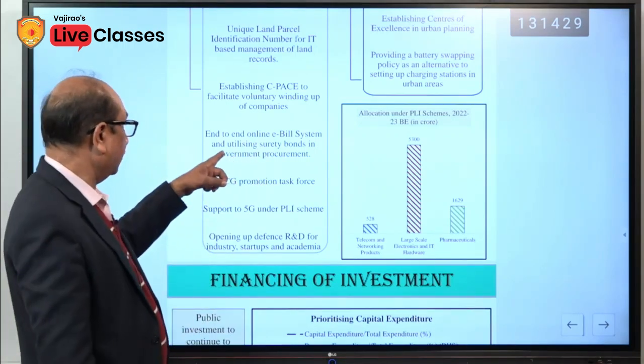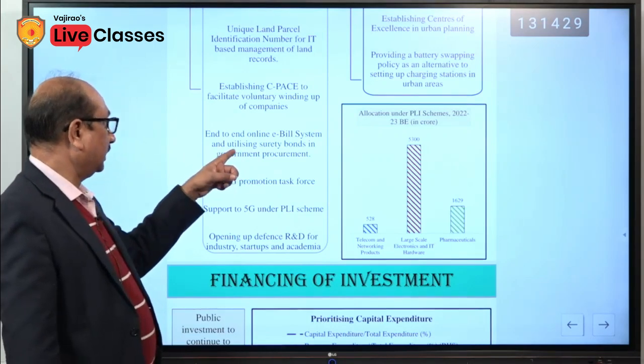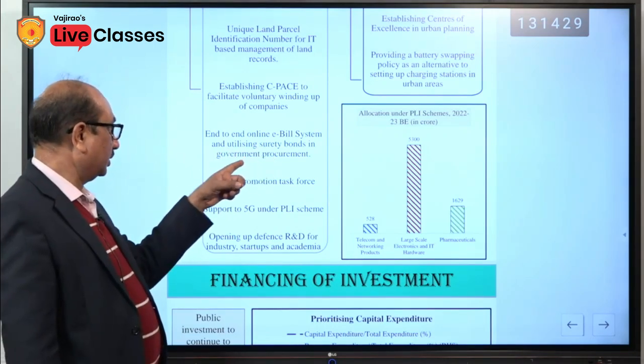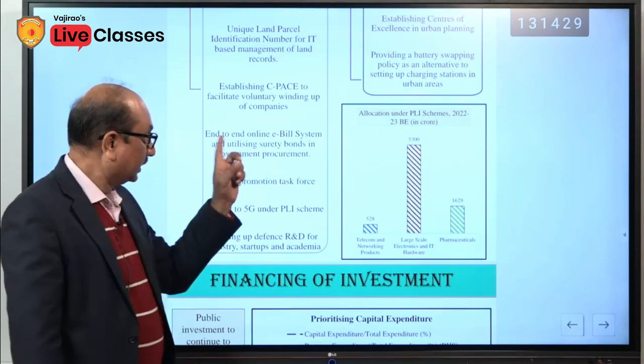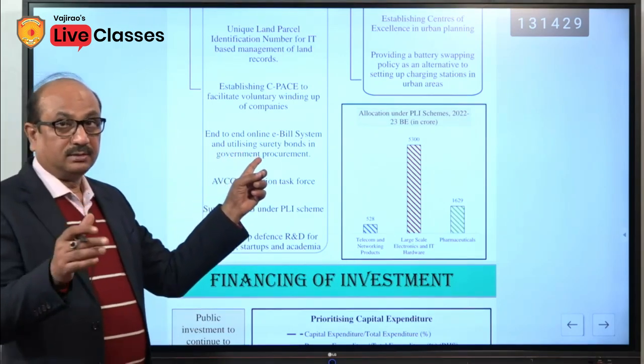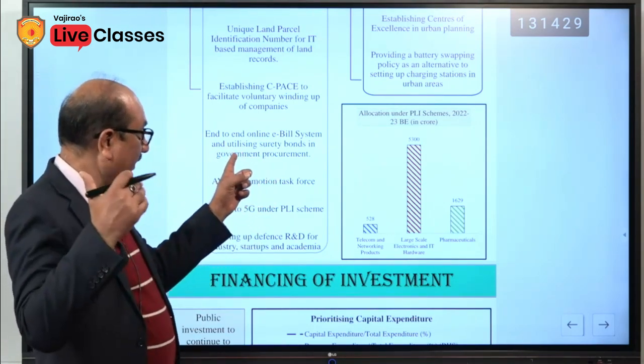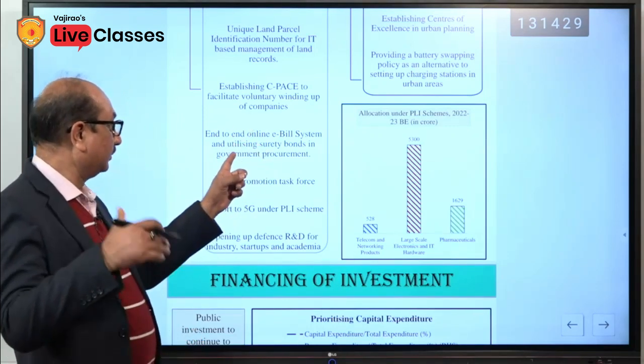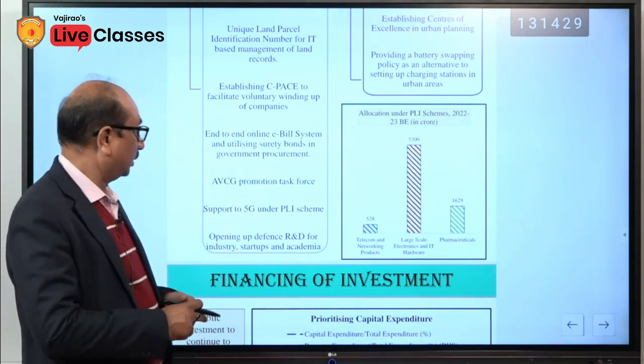End-to-end online e-bill system and utilizing surety bonds in government procurement. Detail would be awaited by next month or by the end of this month. The facts and figures will be adopted then.